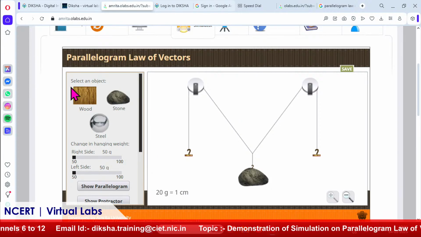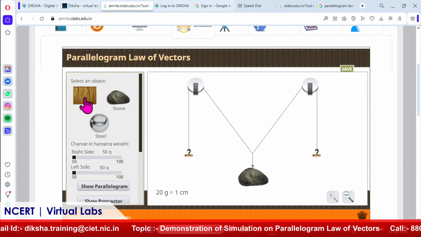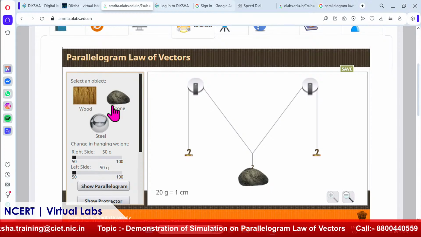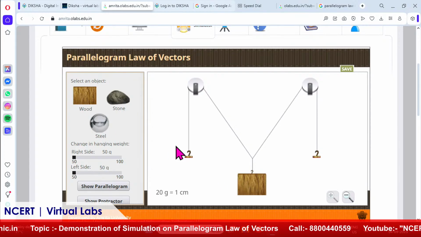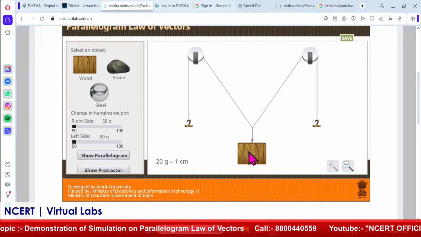Okay. So here, see, three objects are there: wood, stone and steel, and no weight is mentioned over there. We don't know what the weight of this is. So we will take them one by one. I will select one object, suppose wood. I want to find the weight of this body.